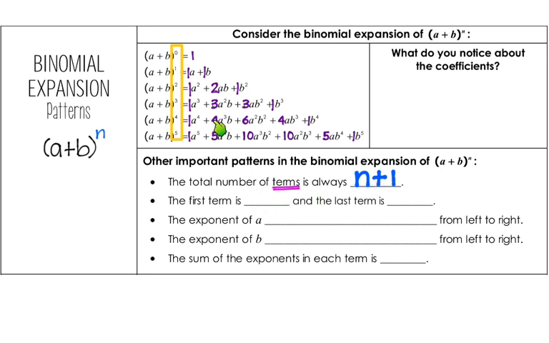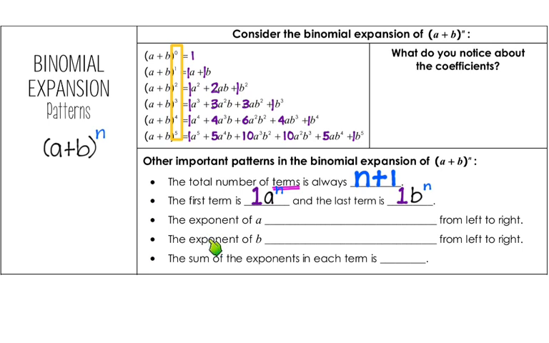The first term, and you look at each one of those, is always 1 times a to whatever the degree of the expansion was. So when we're squaring it, our first term is 1a squared. When we're raising it to the 5th power, our very first term is 1a to the 5th. So the first term is always 1, and then a to the n, whatever this a is. The last term is always 1b to the n.